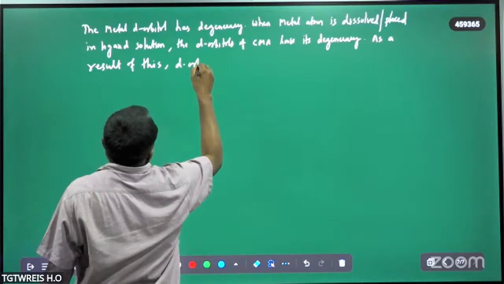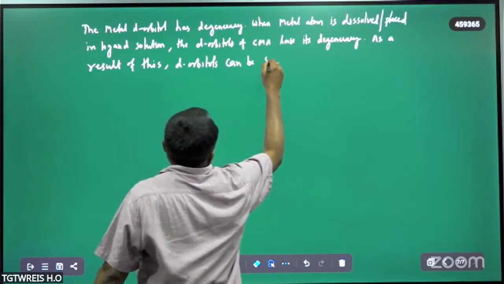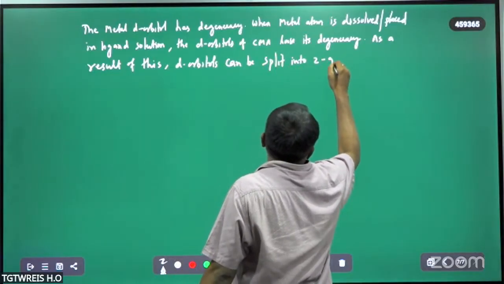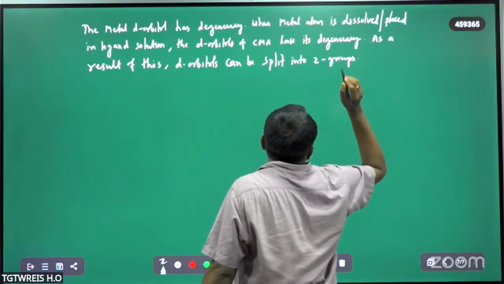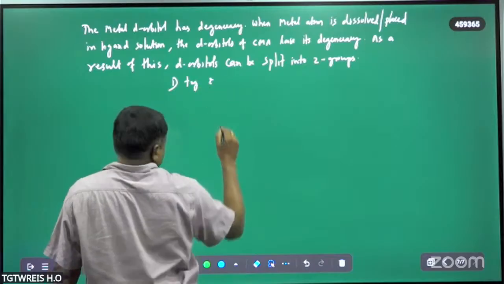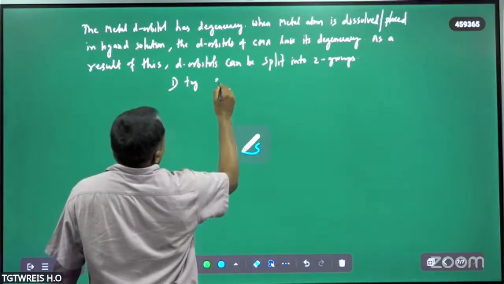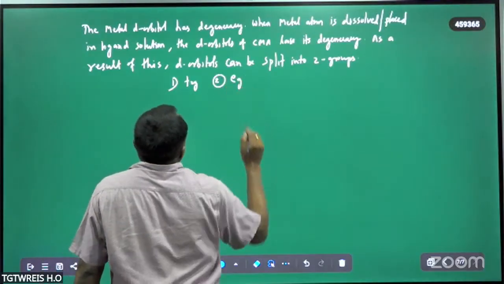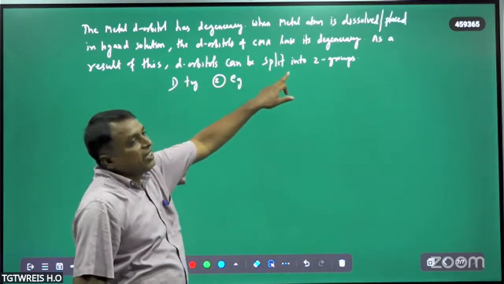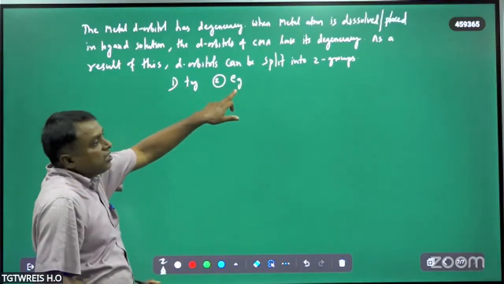d orbitals can be split into two groups. One is the T2g and another is the Eg. As a result of this, d orbitals can be split into two groups. One is the T2g and another is the Eg.